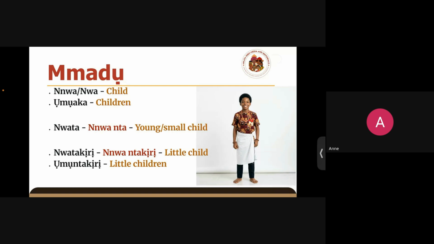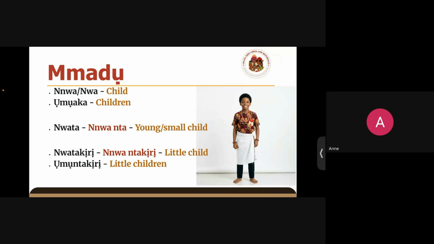Okay, nwata. We use nwata for children, teenagers, or toddlers, basically children that are still growing. It's not used for adults, okay? Specifically for children. They're called nwata.